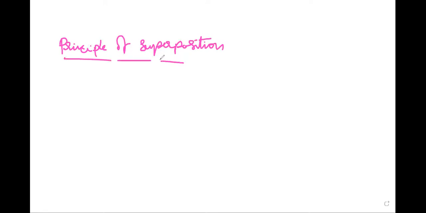Principle of superposition, or superposition principle. So this principle states the resultant displacement of a particle of the medium acted upon by two or more waves simultaneously.